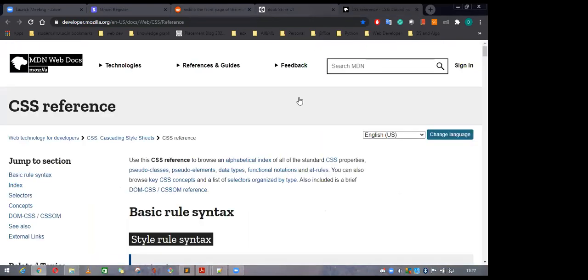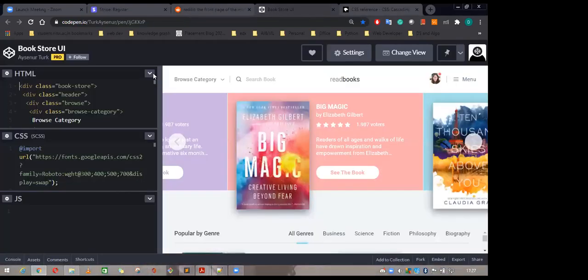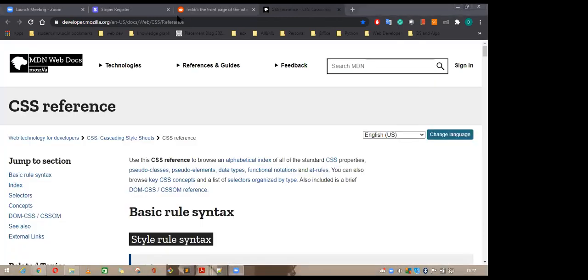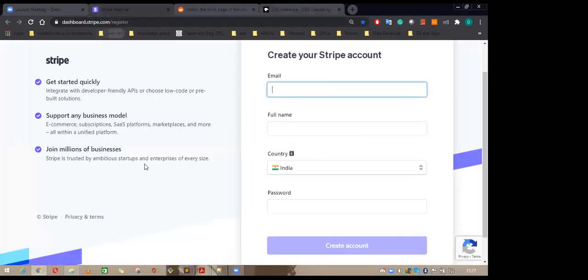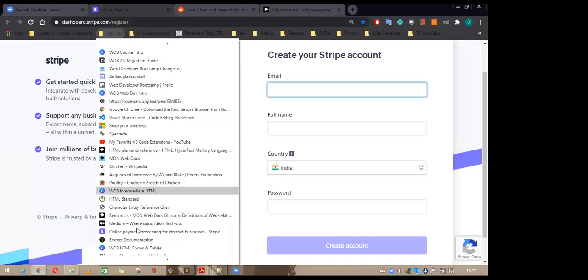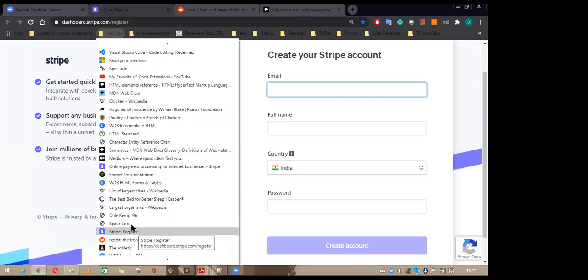Thank you. Let me continue with the form. You can see this one. This is the example of a basic form. And let me show you some other example also.